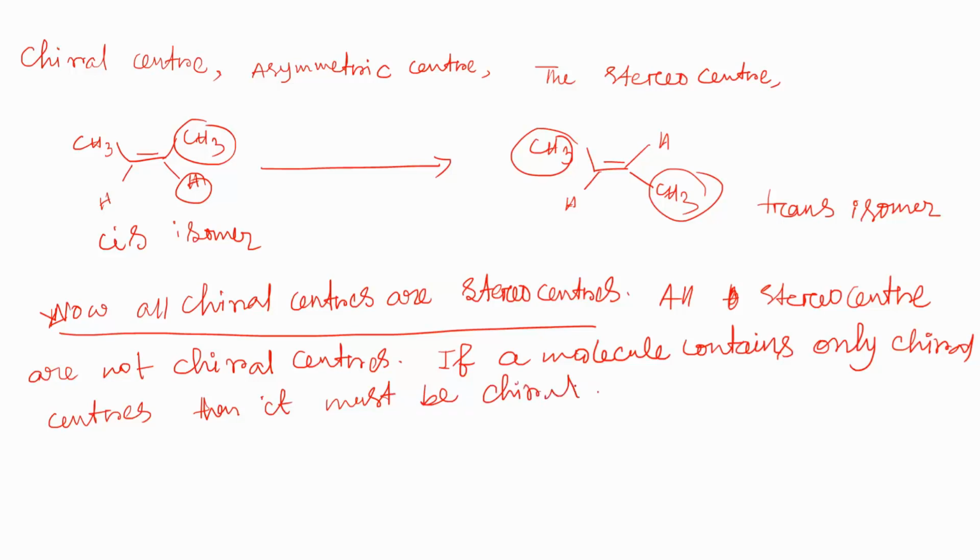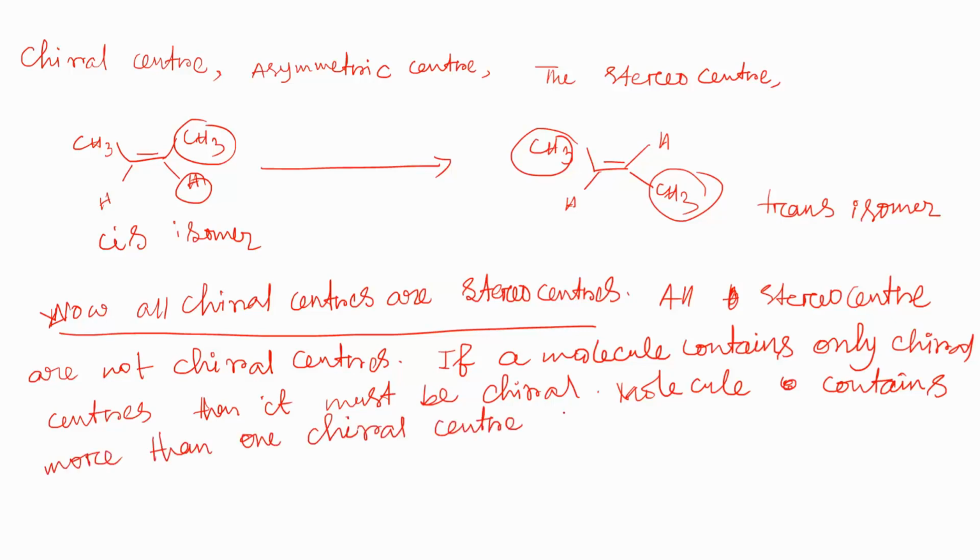But in the other way, if the molecule contains two or more chiral centers, in other words more than one chiral center, then it may or may not be chiral. We'll discuss an example, and from that we can understand whether this is right or wrong.